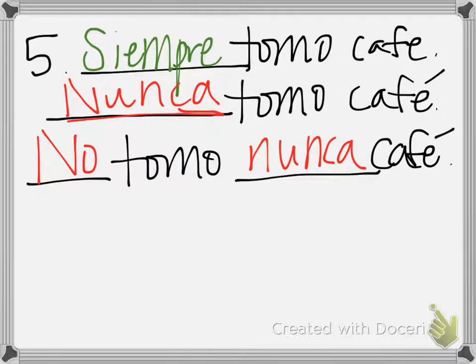We have the nunca before, or we have the no before with the nunca after the verb. So you can actually use nunca before a verb, but then you don't need the double negative. If you have it after the verb, like it is in the second example, you need the no.